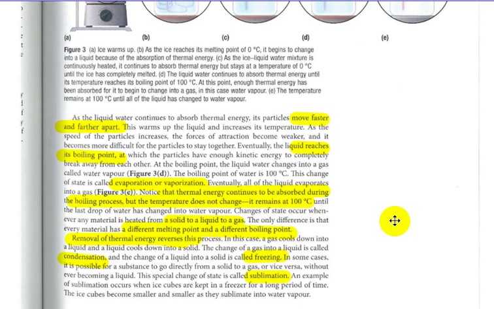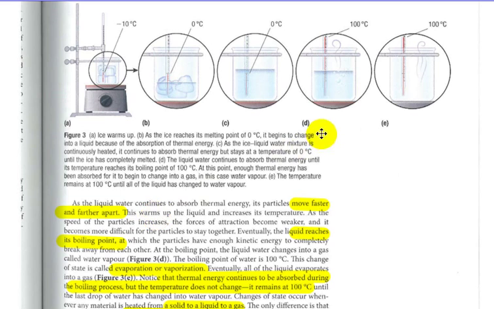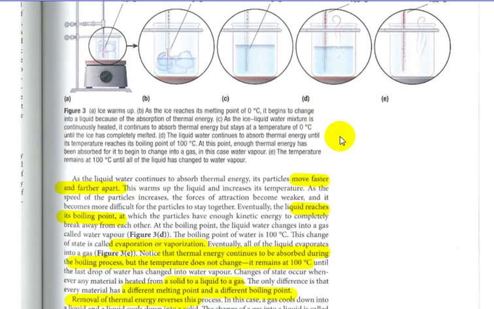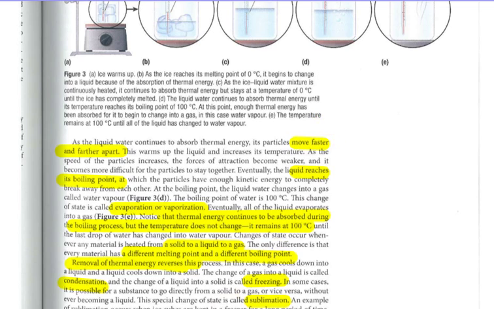If you're doing this vice versa, removal of thermal energy reverses the process. In this case, a gas cools down to a liquid, and a liquid cools down to a solid. The change of gas to a liquid is called condensation. So if liquid to gas is vaporization, the vice versa is condensation.